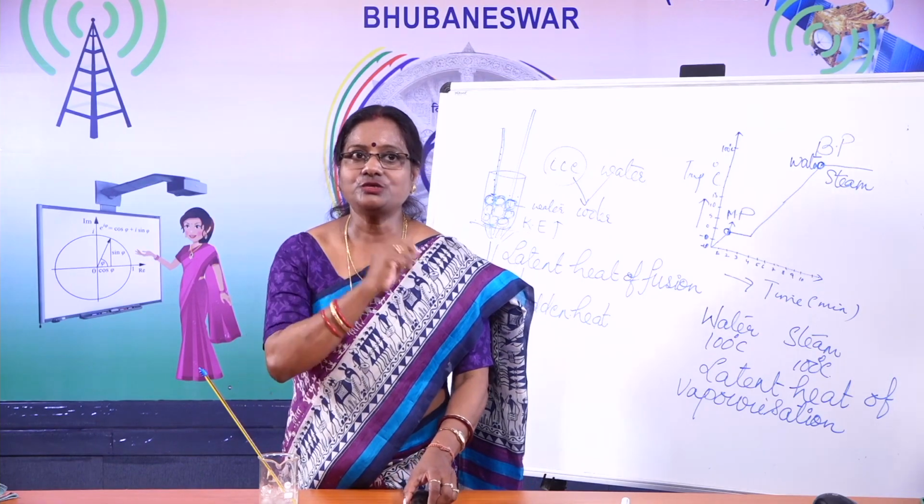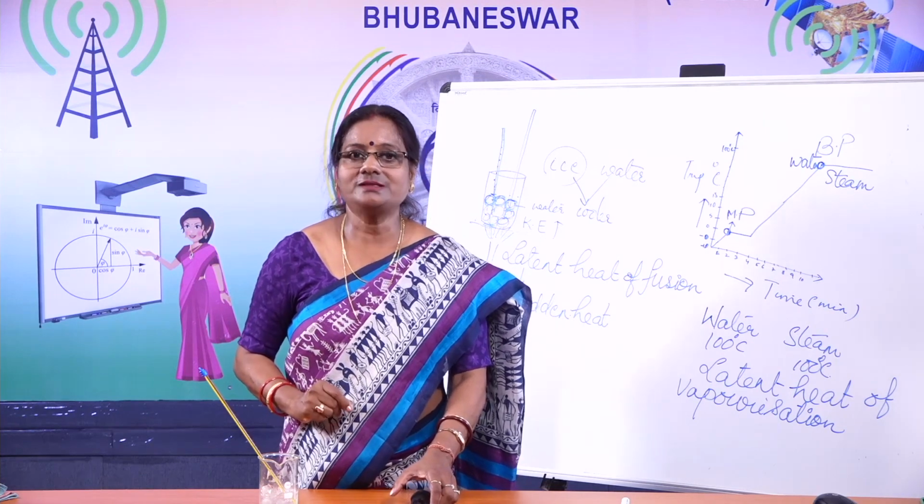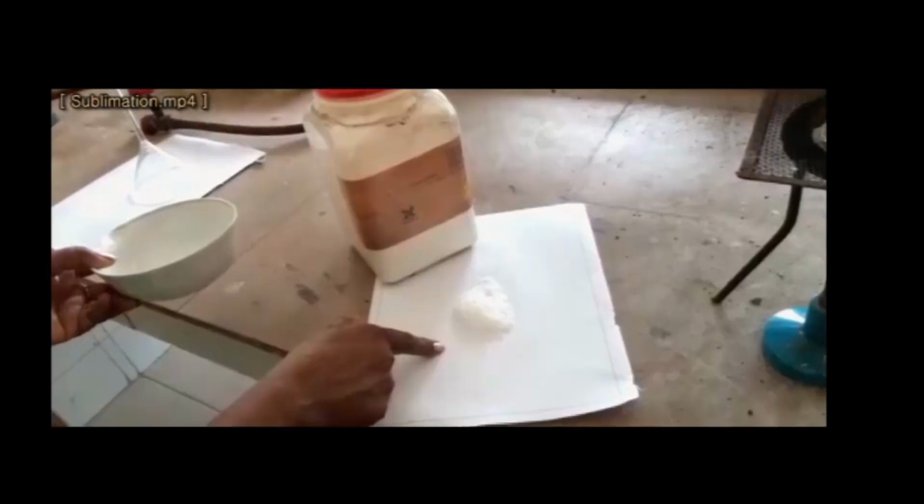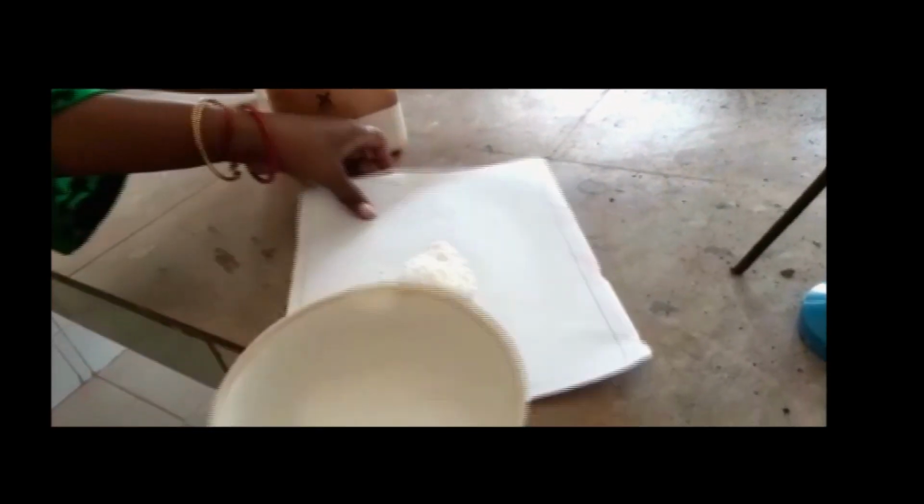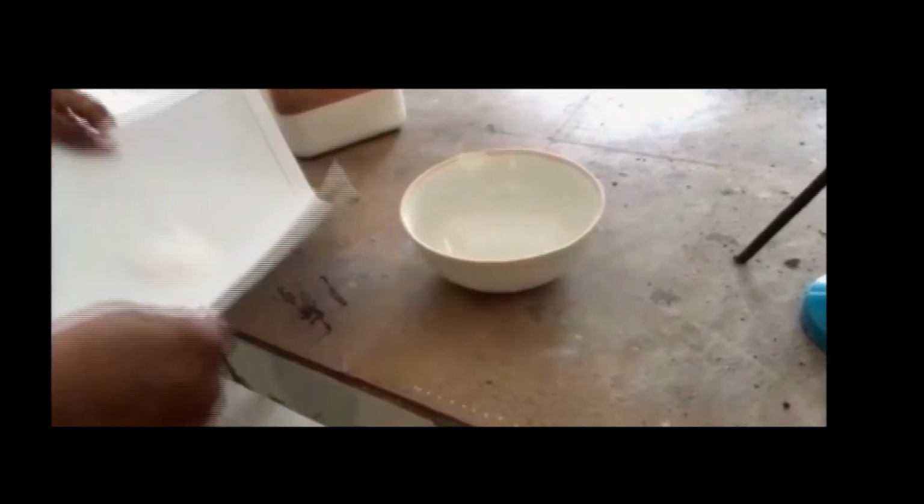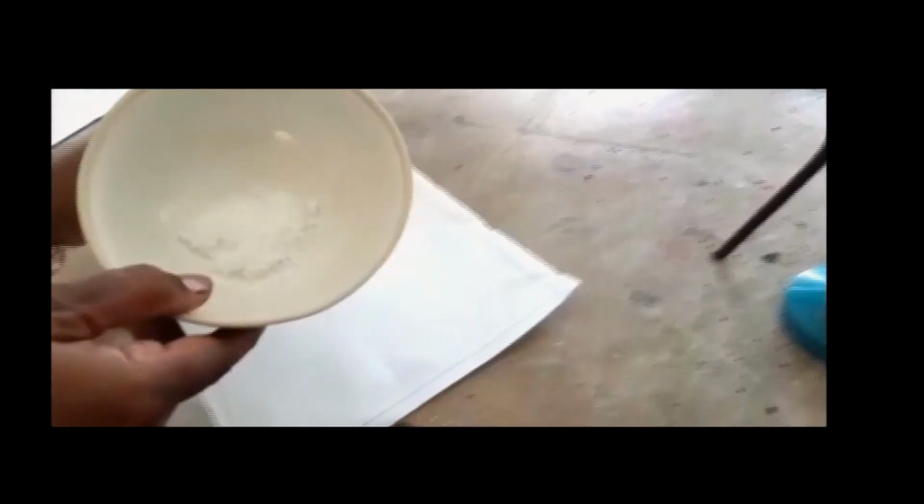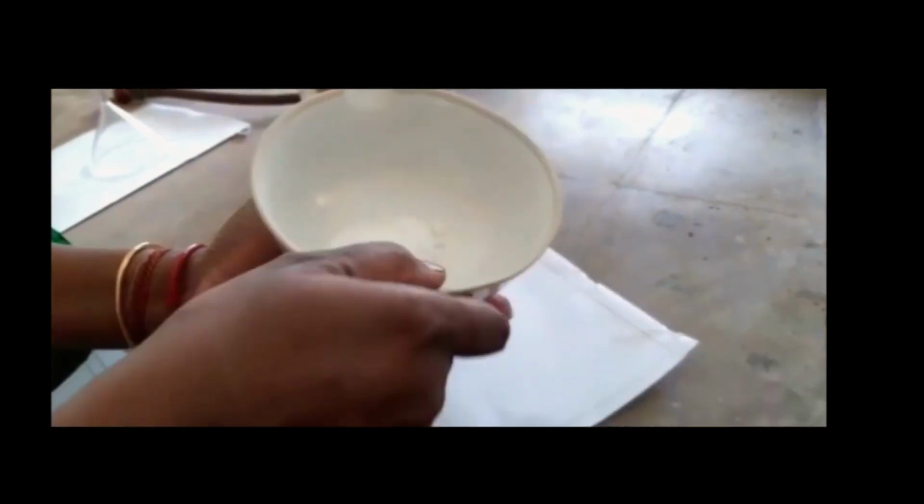Children, I will show you something, how this sublimation takes place. Let me take some ammonium chloride in a dish. As you know, children, ammonium chloride sublimes. Now, I have taken it in a dish and I am going to heat it on a burner. See here, it is being put on a burner. I want to heat it now.